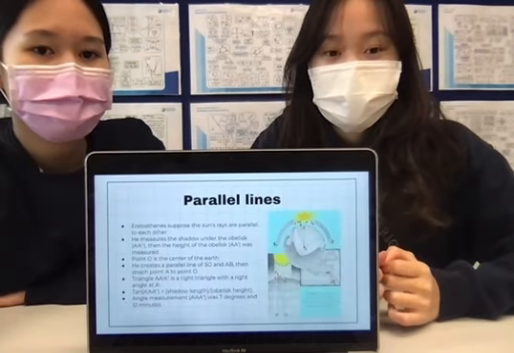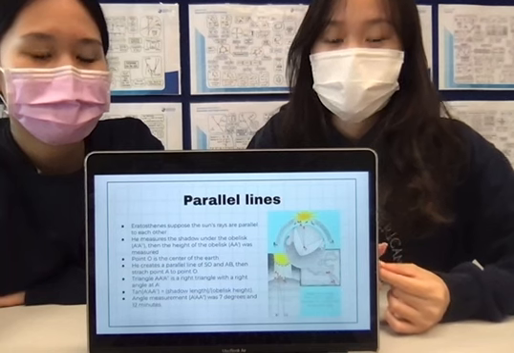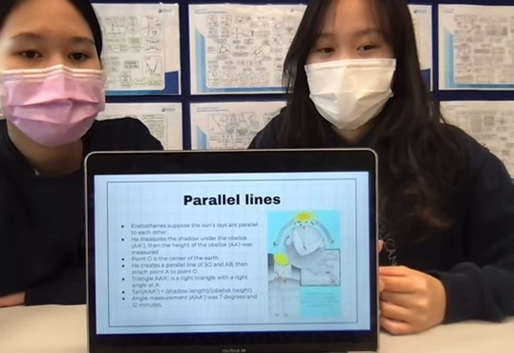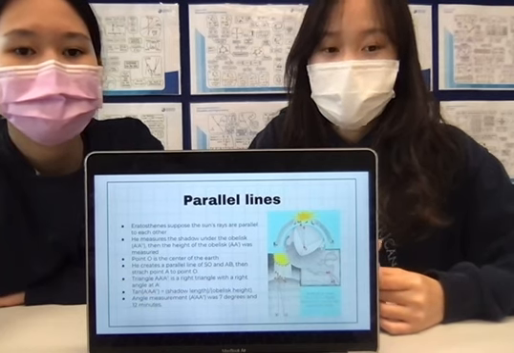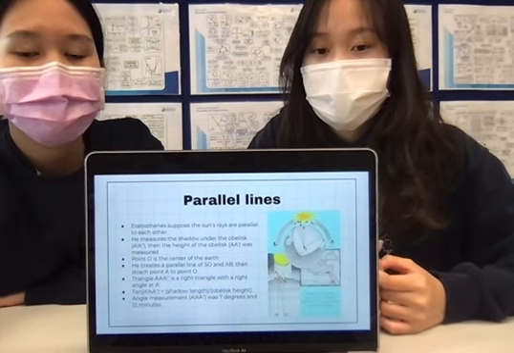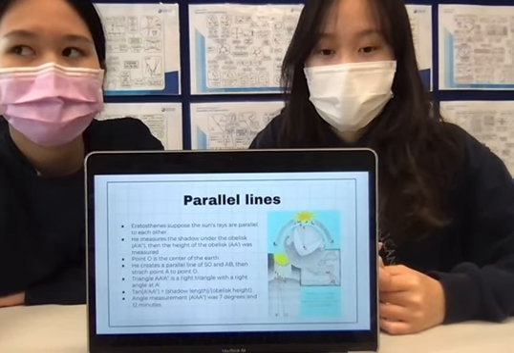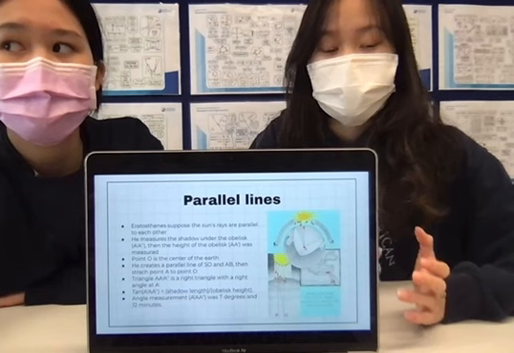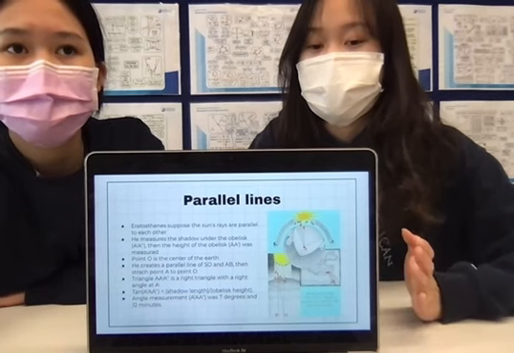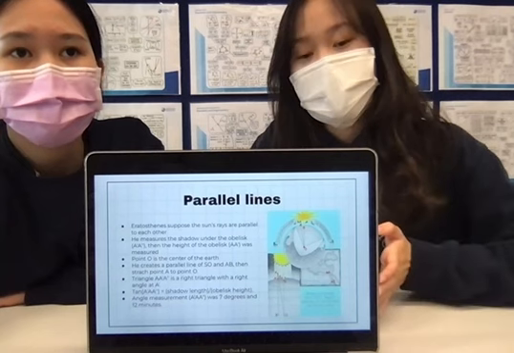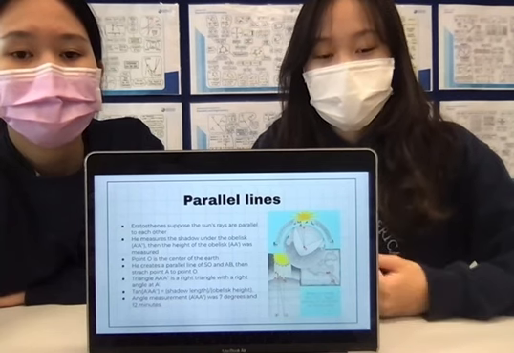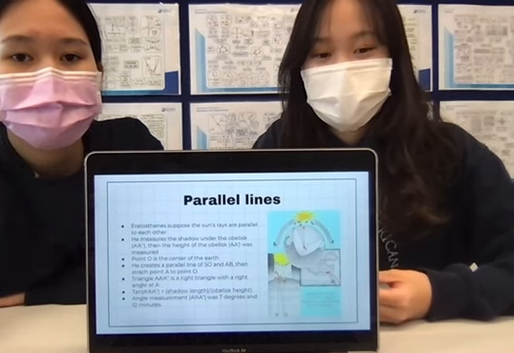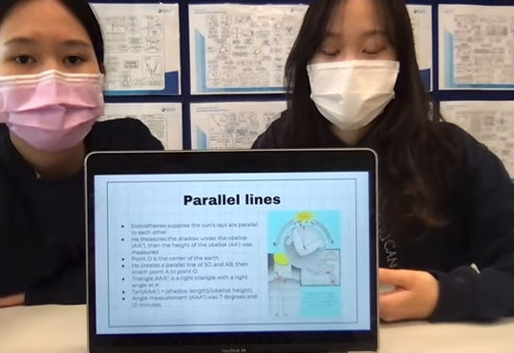Eratosthenes supposed that the sun rays are parallel to each other, and he measured the shadow under the obelisk, then measured the height of the object, and then he set two lines, AB and SO, which you could see in the graph. These two lines are parallel to each other, which means the angle of the line A to O is the same. So he measured the angle of the city by using tangent, and he found it's 7 degrees.